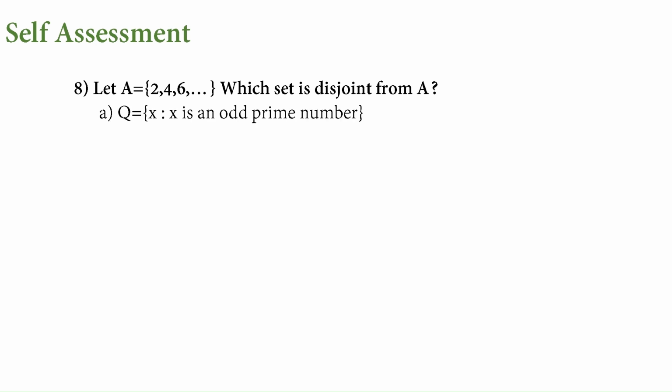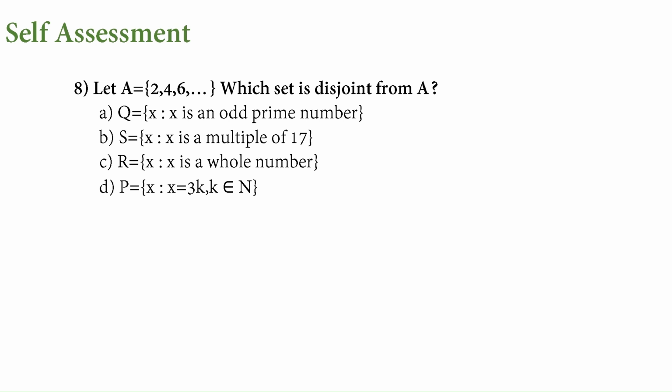Next, we have a disjoint set of A. 2, 4, 6 and odd prime numbers. So here we have even numbers and here it is talking about the odd numbers. So this is disjoint.